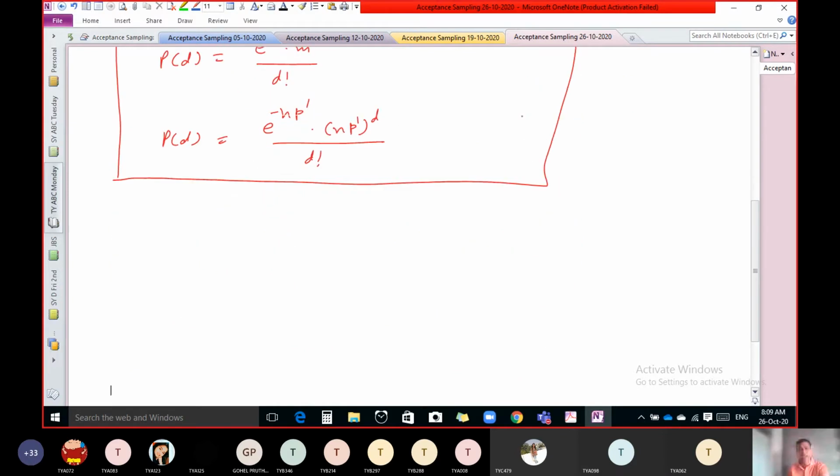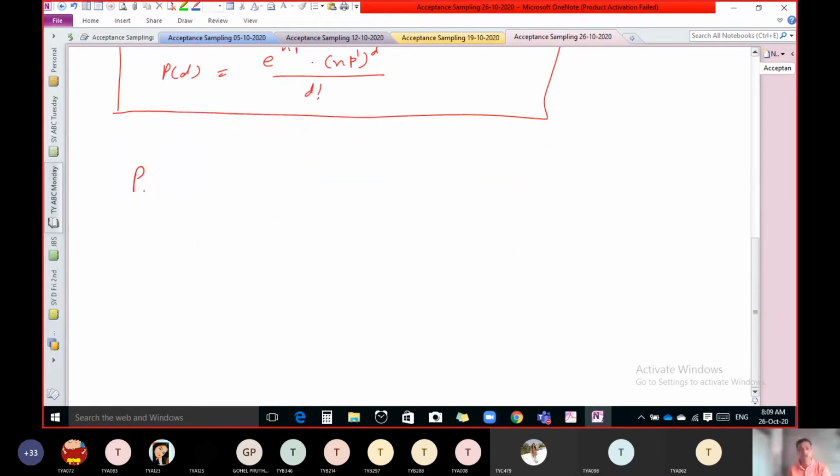Then write the formula. Probability of accepting the lot is sigma d equal to 0 to c, e raised to minus np dash, np dash raised to d upon d factorial. So this is the formula.